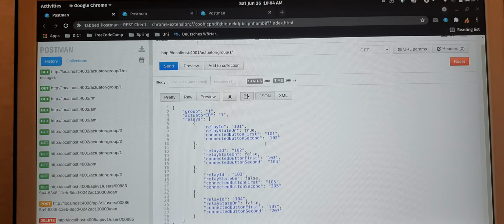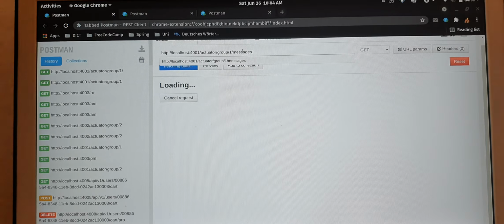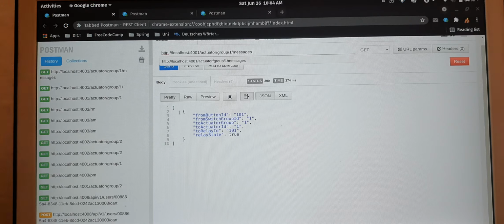And reload it. Here you can see it's true, and we can see what messages have arrived in this microservice. The message which arrived is this one. Actually this is the payload. The actual message is big with a lot of details, so this is the actual payload which arrived in this microservice.